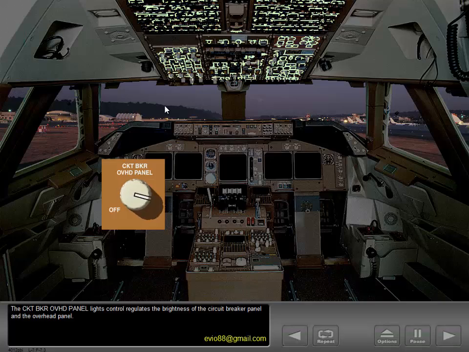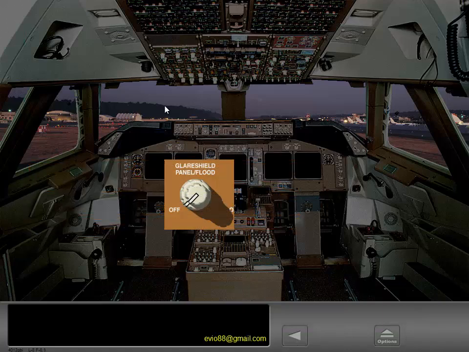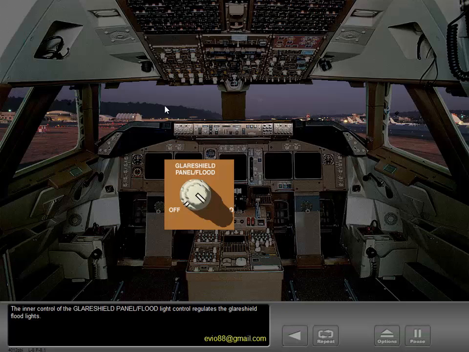The circuit breaker overhead panel lights control regulates the brightness of the circuit breaker panel and the overhead panel. The inner control of the glare shield panel floodlight control regulates the glare shield floodlights. The outer control regulates the glare shield panel lights.